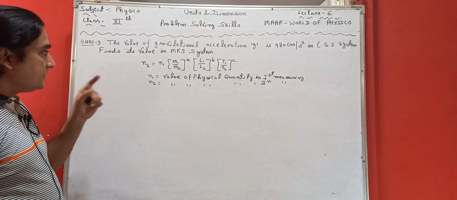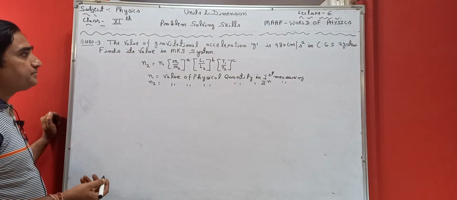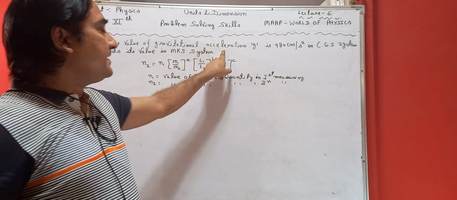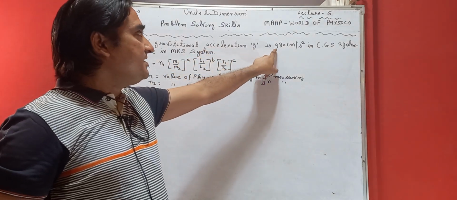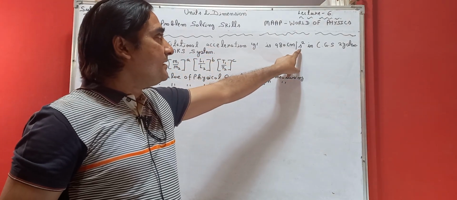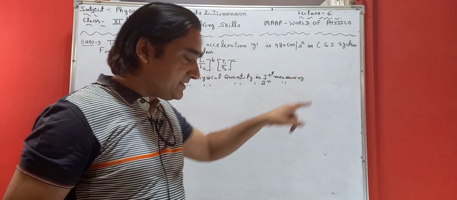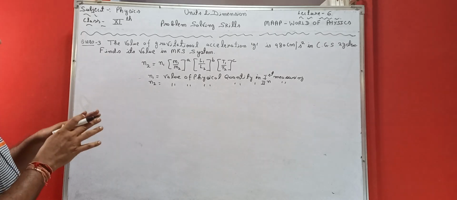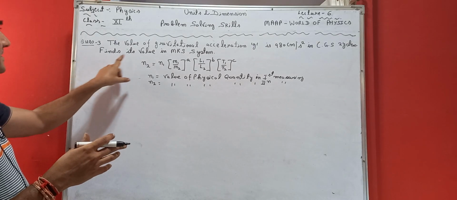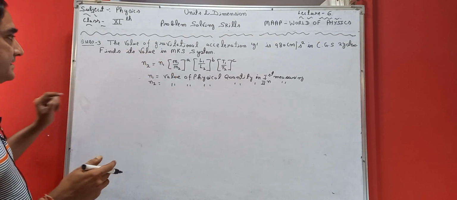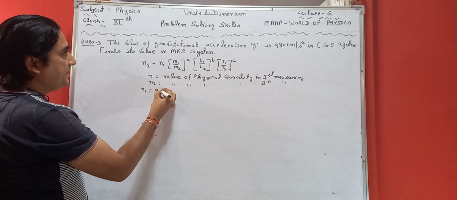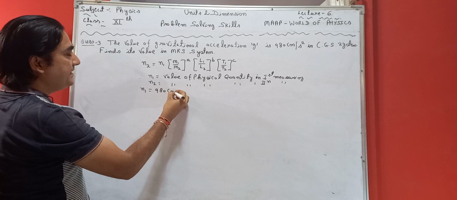As per our question, the value of gravitational acceleration g is 980 centimeter per second square in CGS system. So the values are given in CGS system, and we have to convert its value into MKS system. As per the question, n1 is 980.